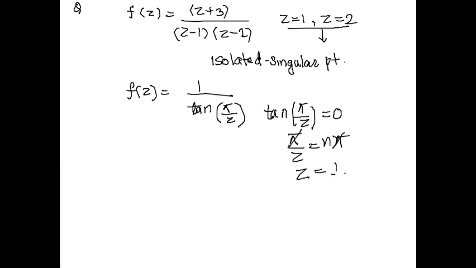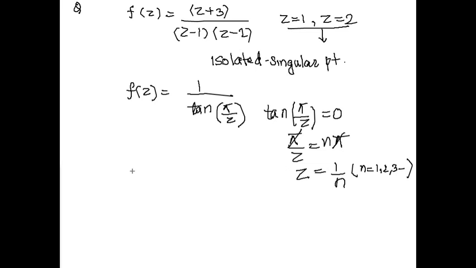So, for every value of n where n is going from 1 to infinity, n is going from 1, 2, 3 and so on. So for n equal to 1, 2, 3 and so on are the singularities for the given function.